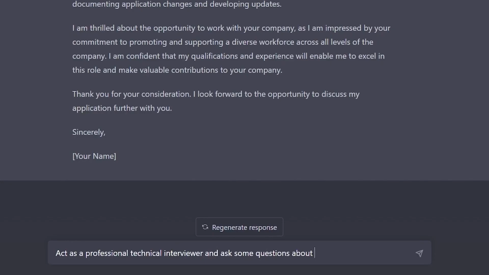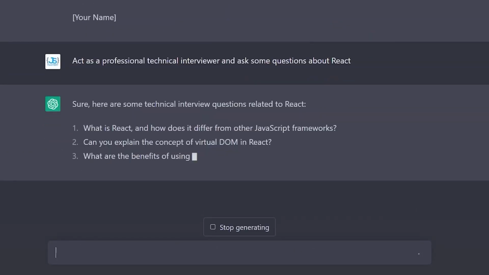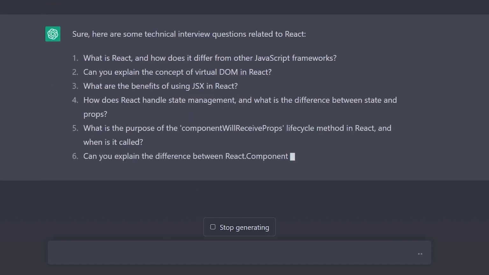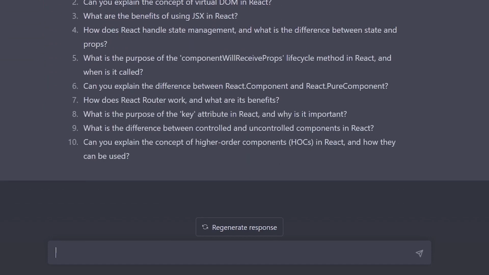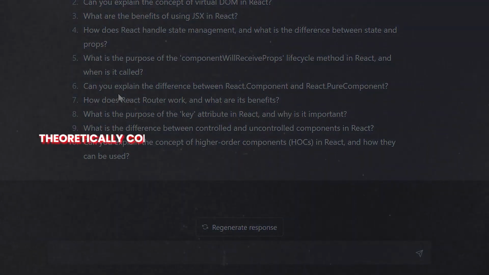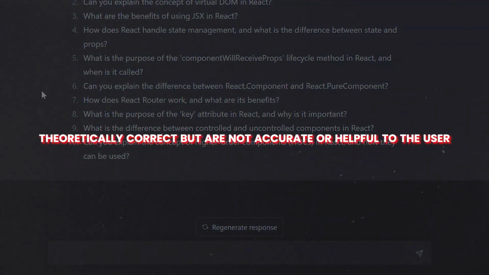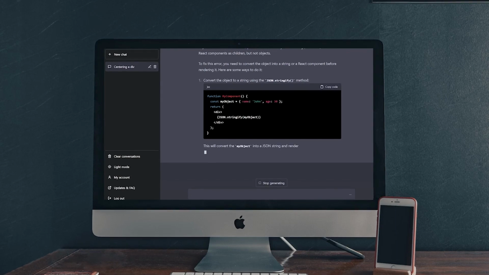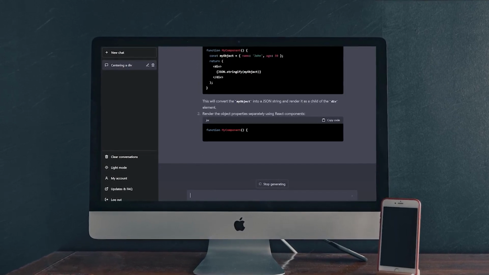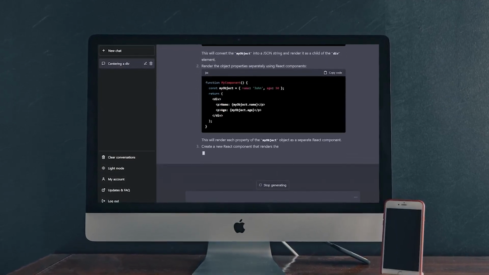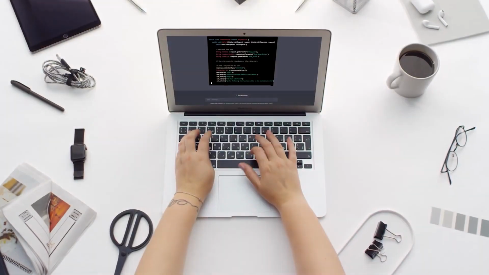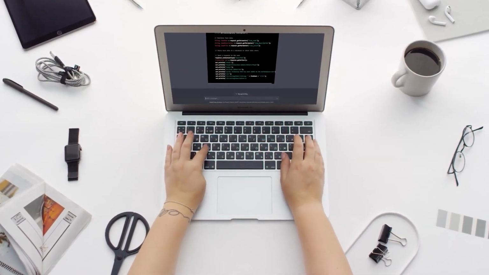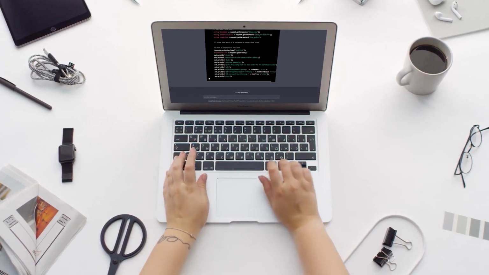Number two, lack of understanding. Now, while ChatGPT can create responses to complicated queries, it does not fully comprehend the meaning of the words. This means that the model may produce responses that are theoretically correct, but are not accurate or helpful to the user. Number three, misinformation. As ChatGPT generates responses depending on the data it was trained on, it is possible that the model will provide responses that contain disinformation or incorrect information. This is especially true if the data used to train the model contains incorrect or misleading information.